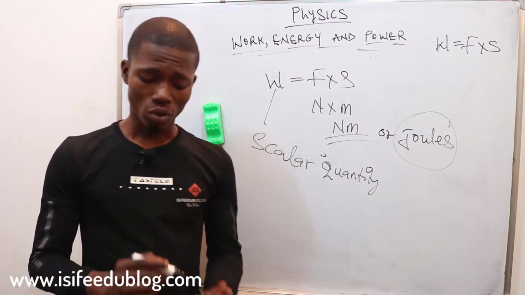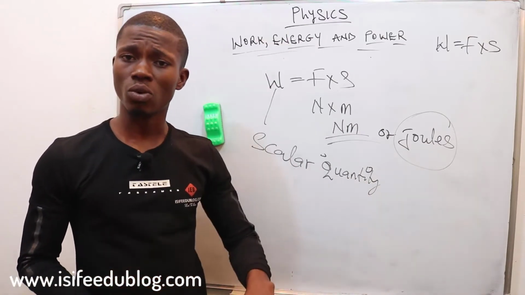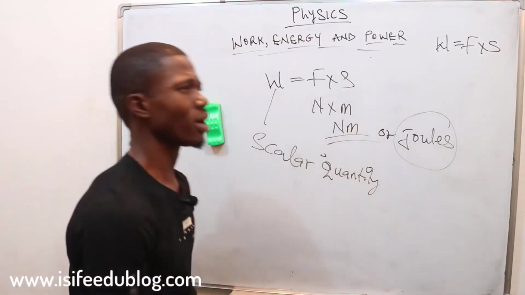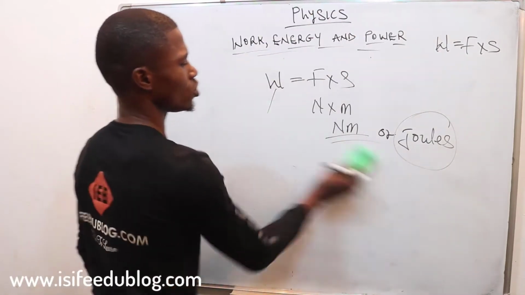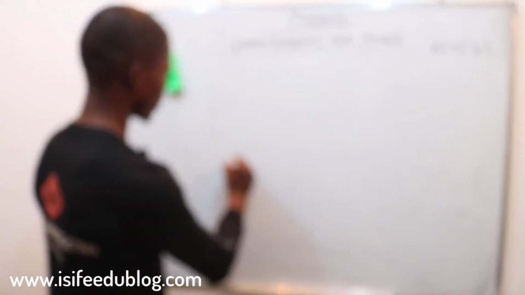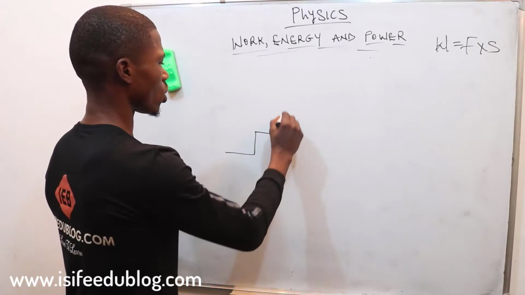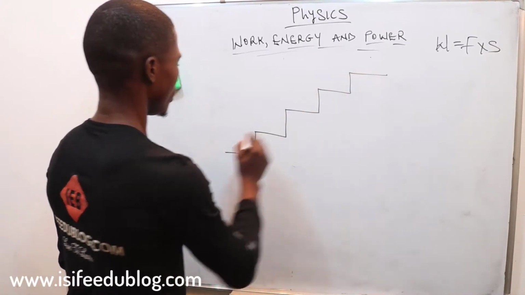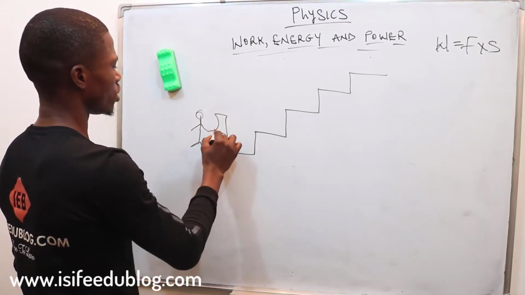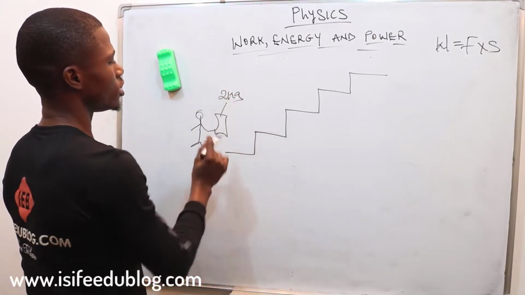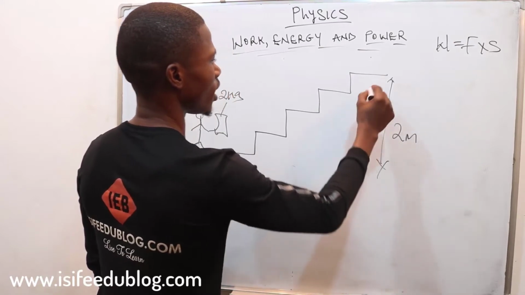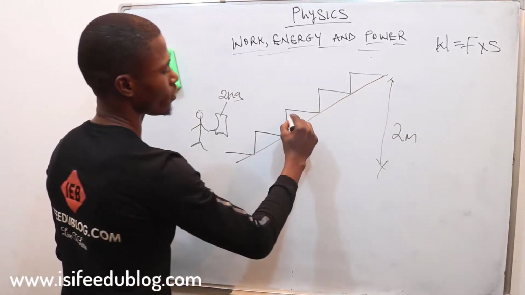Okay? Let's now consider work on a vertical plane. This is on a horizontal plane. When we apply force, it makes something move. What about when the force goes like this? Let me show you with an instance. What if a boy is asked to carry a load on a staircase? A boy is here. This is Mr. Boy. And this is the load. Let's say this is a load of 2 kg, to be carried up here. And this has a height of 2 meters, and it has a slope of 5 meters.